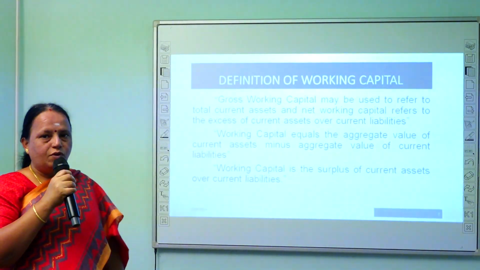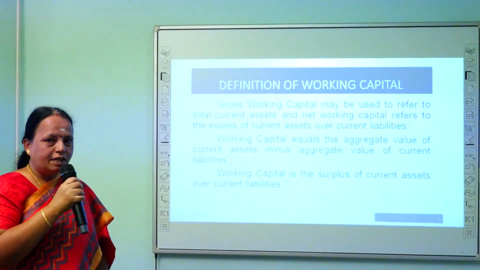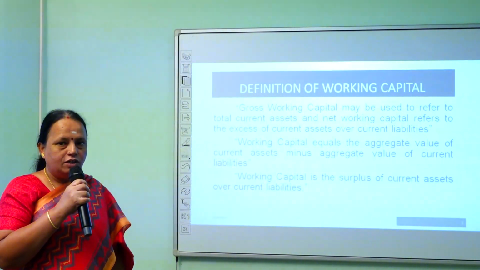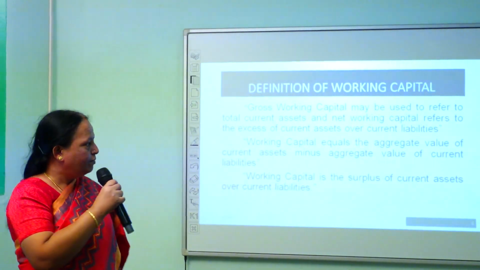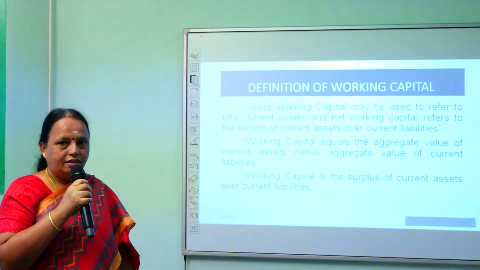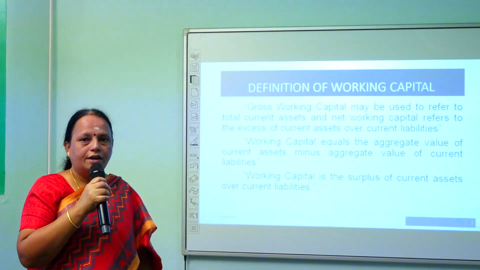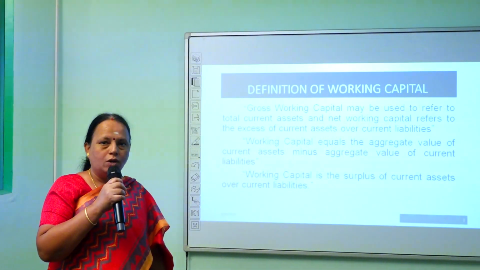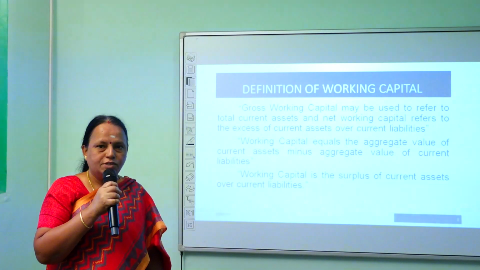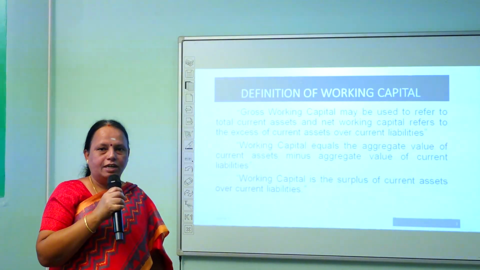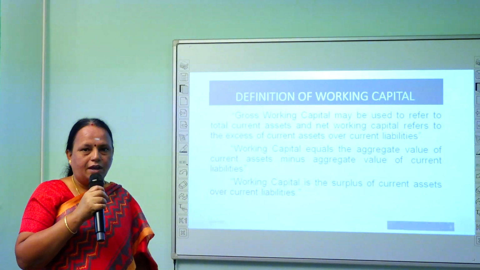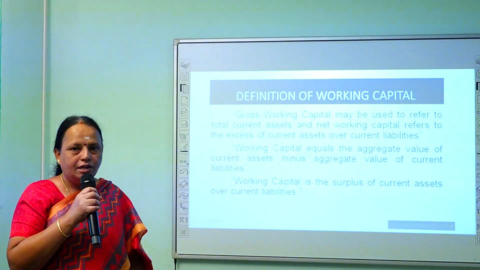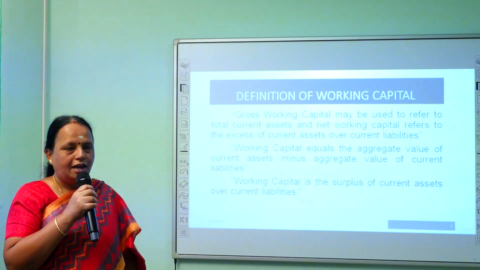What is the definition for working capital? The gross working capital may be defined as the total assets of the company. On the other side, the net working capital of the company is nothing but the current assets over current liabilities. There are two concepts. One is gross working capital and the other one is net working capital. Gross working capital is nothing but the total current assets of the company, and net working capital is the current assets minus current liabilities.